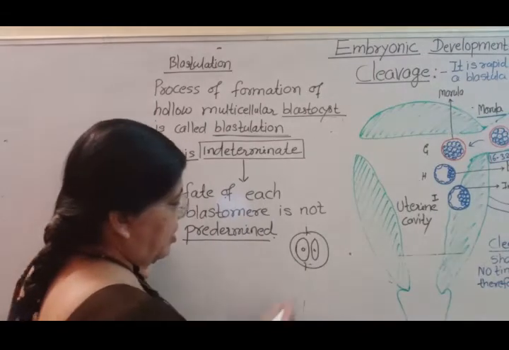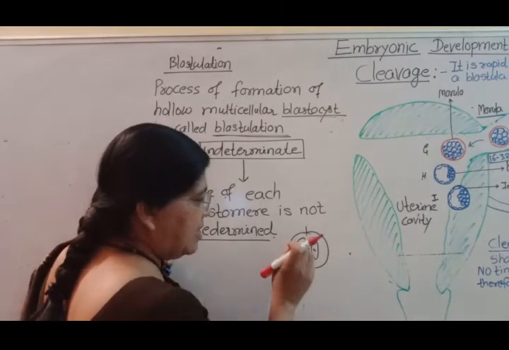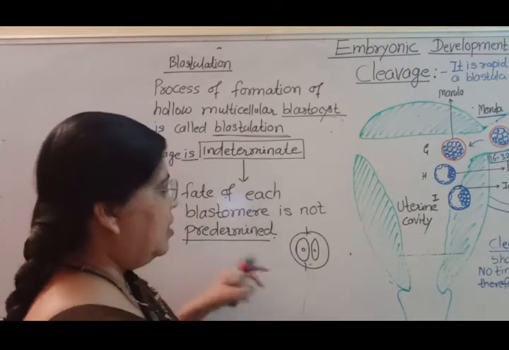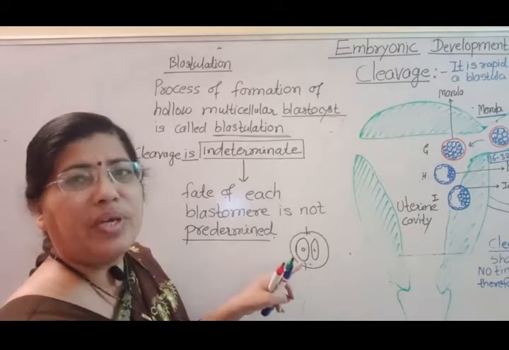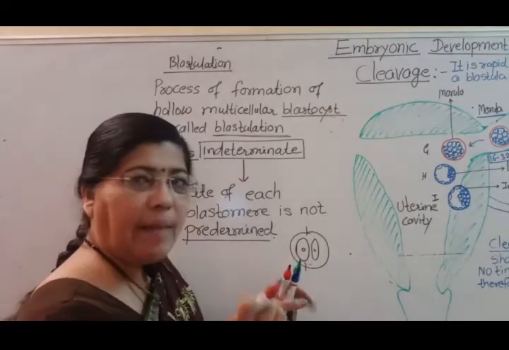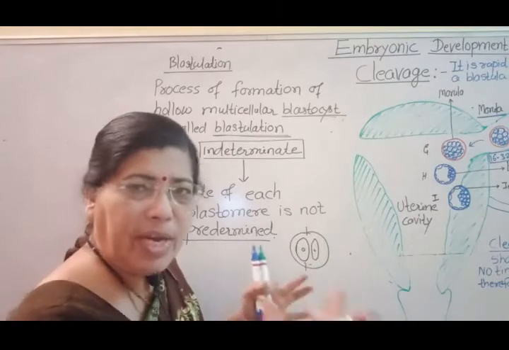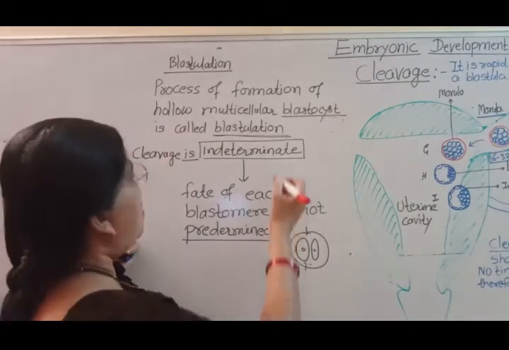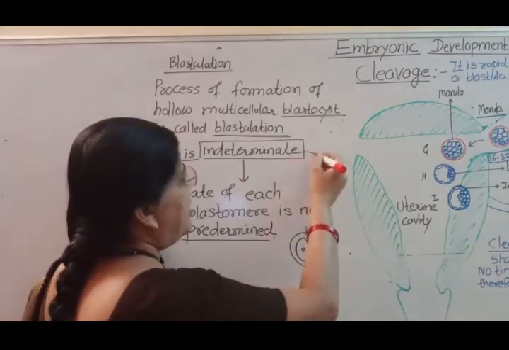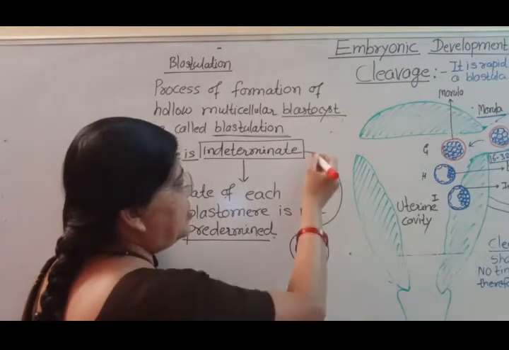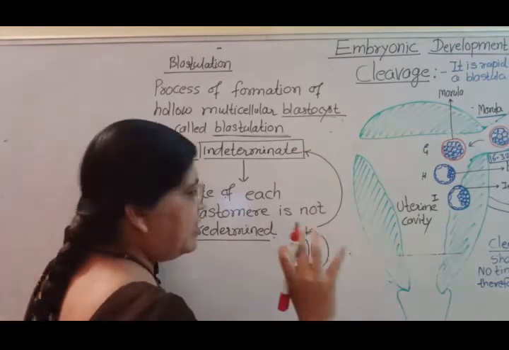But each blastomere has the capacity to develop into a complete embryo, and this type of cleavage is called indeterminate cleavage.